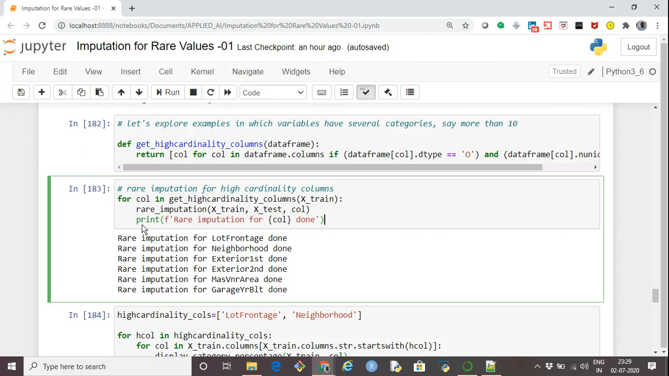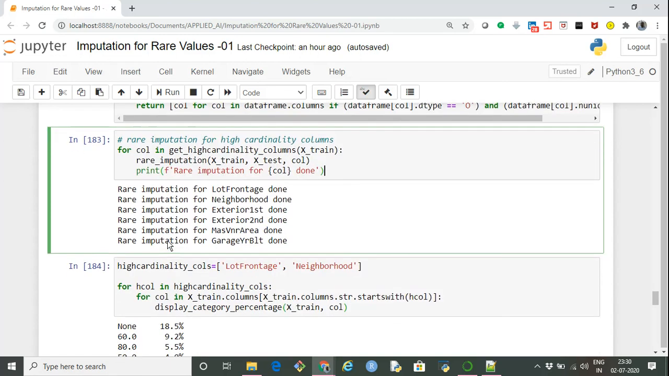So I'm looping through the list of high cardinality columns that I get from this function for the train data set. And once I get each column, I'm applying the function rare imputation. That is, I'm imputing that particular column in both the train and the test data set, and then I'm printing that imputation is done for that column. In this way, it found one, two, three, four, five, six columns which were high cardinality. It means there were six columns in which the number of categories was more than 10.